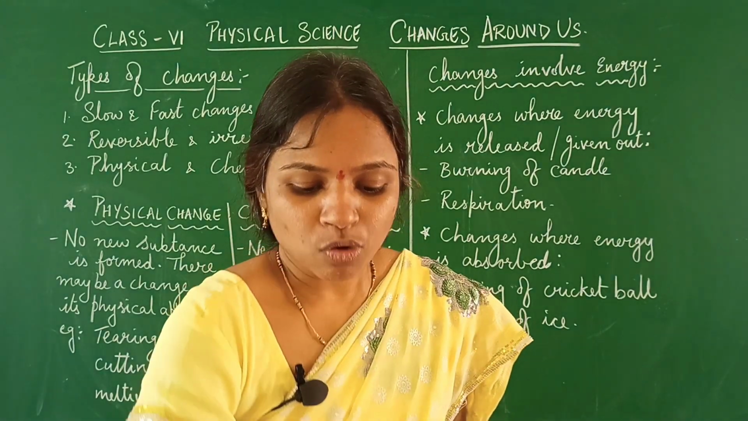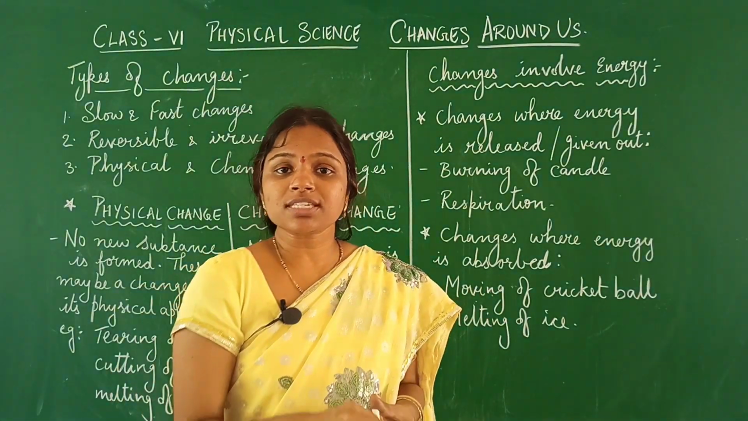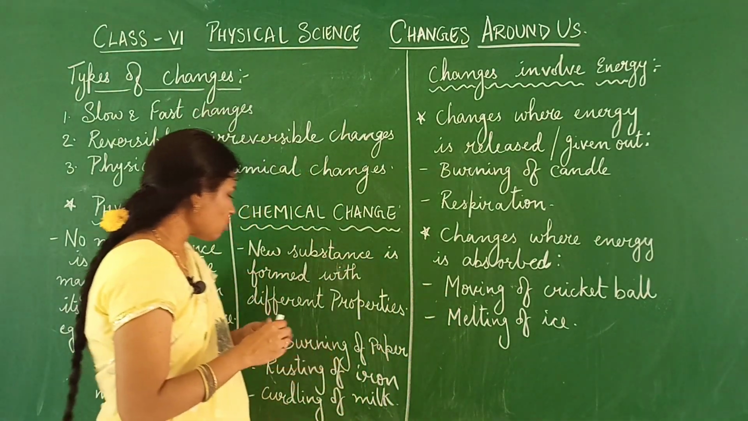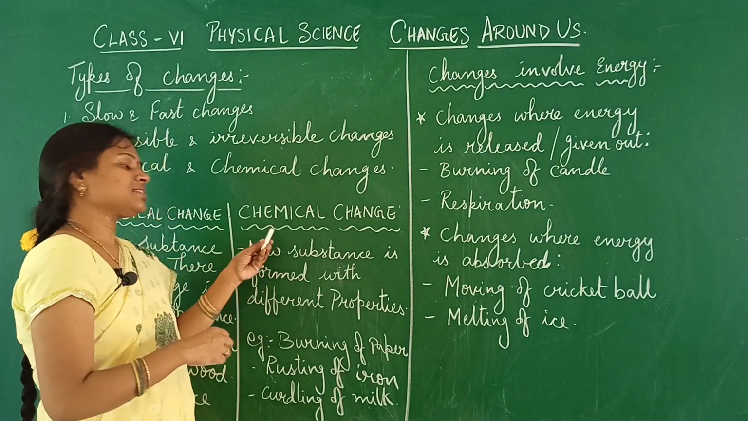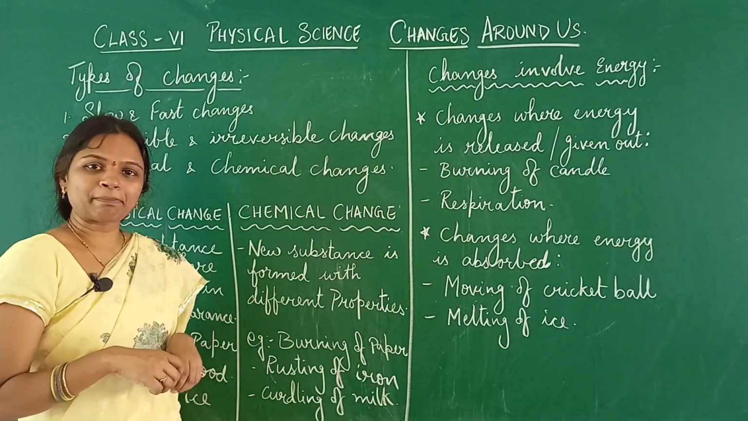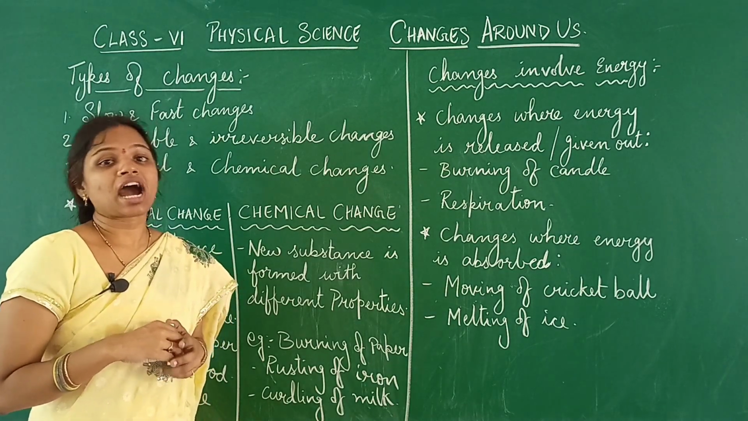Yes, okay. So here a new substance is actually formed, which is nothing but ash. So burning of paper is a chemical change. Now here is one more example, that is rusting of iron.